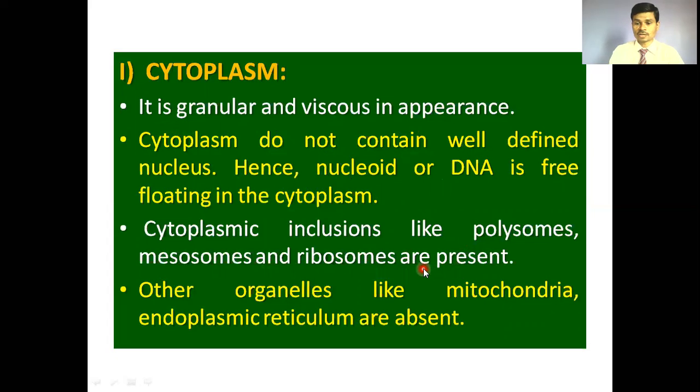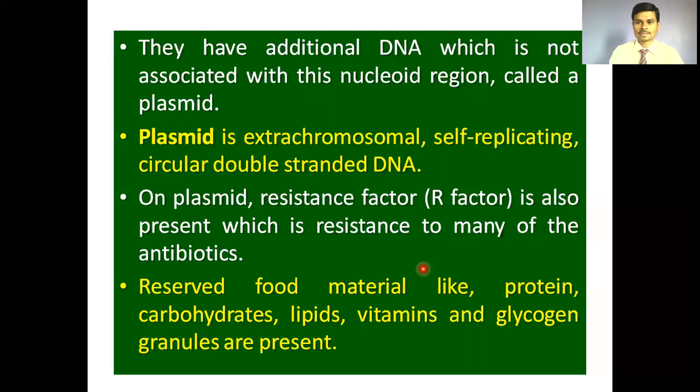But other cell organelles like mitochondria, endoplasmic reticulum, and Golgi complex are absent in the bacterial cell. Then additional DNA is also present in addition to the nuclear region, that is called plasmid. The definition of plasmid is extrachromosomal, meaning in addition to or extra to the main chromosome or DNA. That's why the term extrachromosomal.